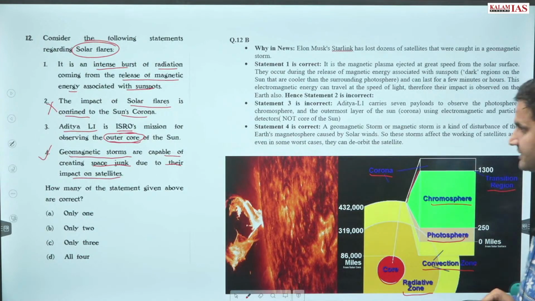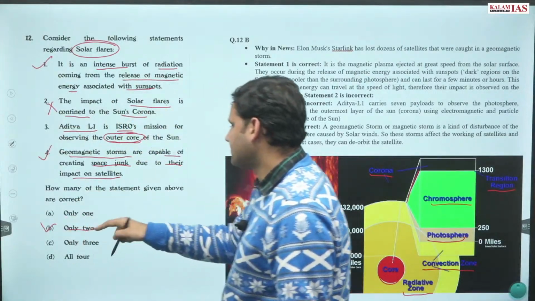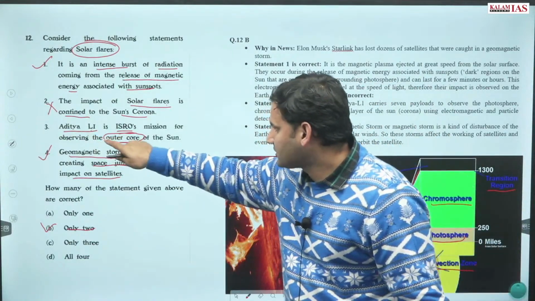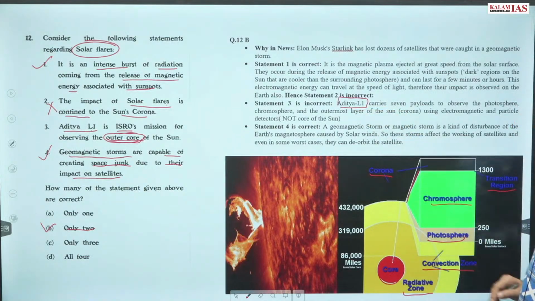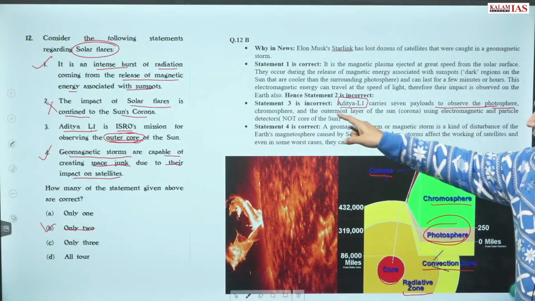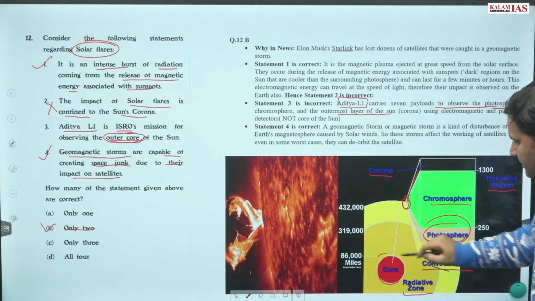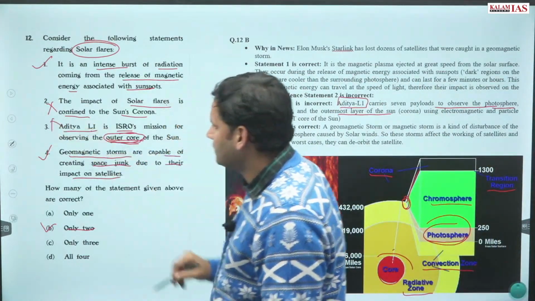The first statement is correct as well as statement 4 is correct. The correct answer is option B. Only 2 of them are correct. Why option third is wrong? Option third is wrong because Aditya L1 mission is observing the photosphere, chromosphere and the outermost layer of the sun. इसको स्टडी कर रहे हैं ना कि कोर को. यहीं पे कैच था थर्ड स्टेटमेंट. I hope this is clear.